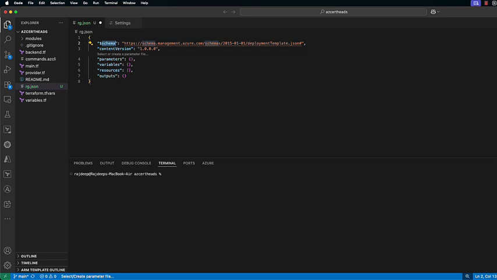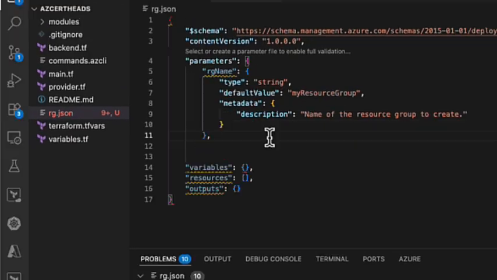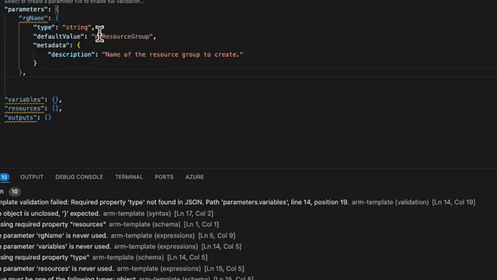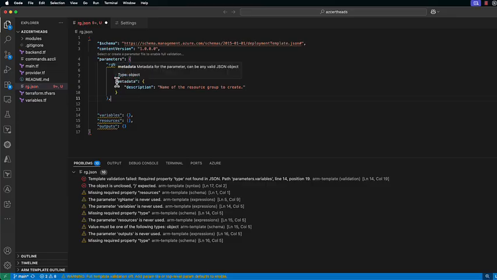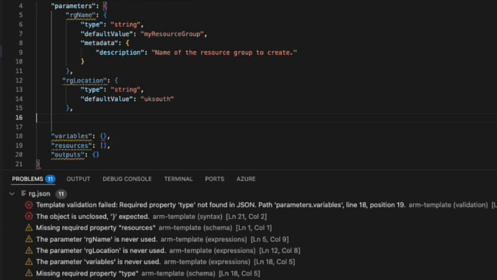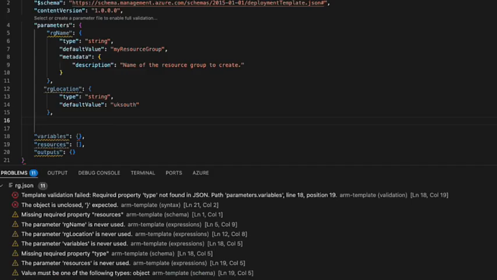So the first thing which I will create is the parameters. So I have created the parameters. I have given rgName a default value. The default value is my resource group, which is basically the name of the resource group, and some metadata, which is basically the description of what resource I am going to create. Next, I will create the location of the resource group. So I have created the resource group location now. The default value of the resource group location is UK South. Next, I will create the resources.